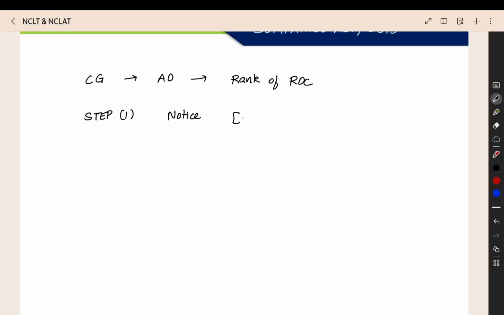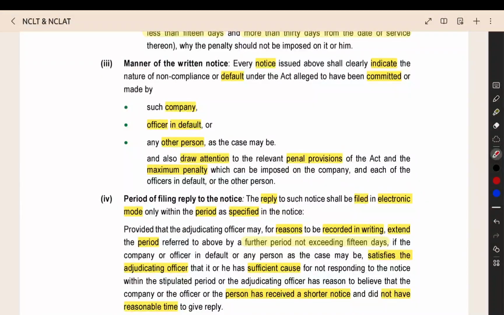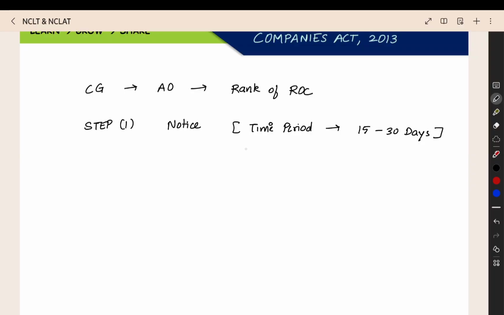In the notice, they will mention the time period. Within this time period, you have to give the reply. The time period will be minimum 15 days to maximum 30 days. Then, in the notice, what will be there? That is one more point: the content of the notice.